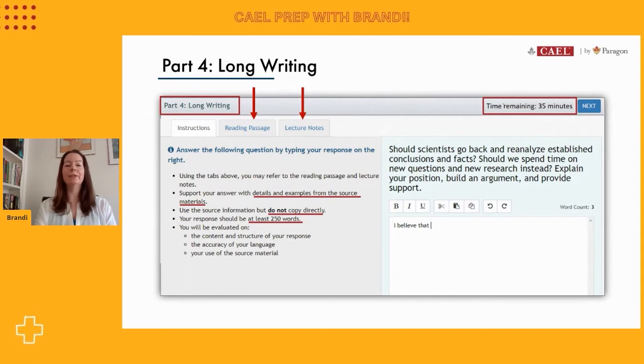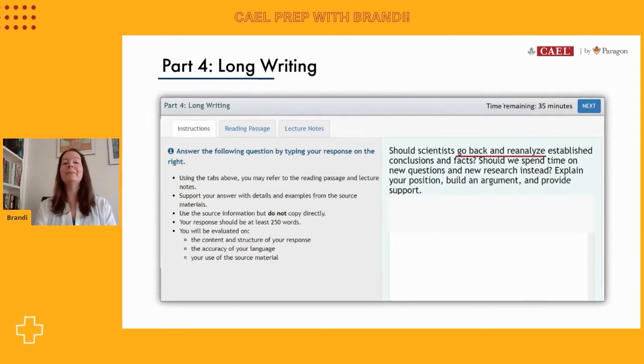The essay itself should be at least 250 words. We can go over that without being penalized, but we have to achieve at least 250. And the word counter is right here on the computer screen, so that will help keep us on track. We will always be evaluated on how well we use information from the source material and how accurate those details are. The structure will be considered as well. This is an essay, so we have to write this in proper paragraph structure. And our vocabulary too should demonstrate an academic quality and should also show a nice range.